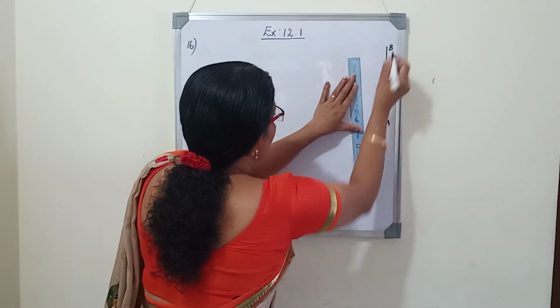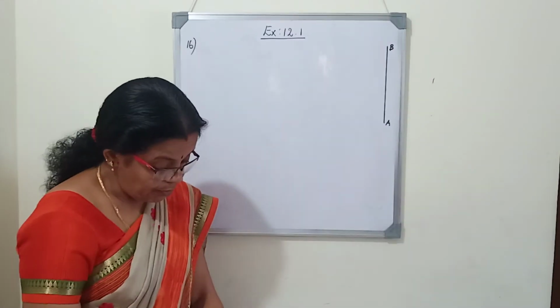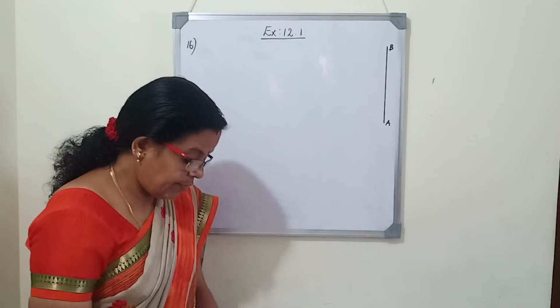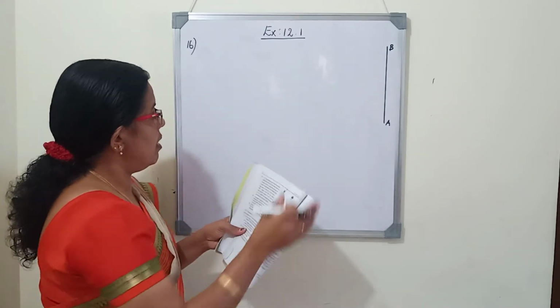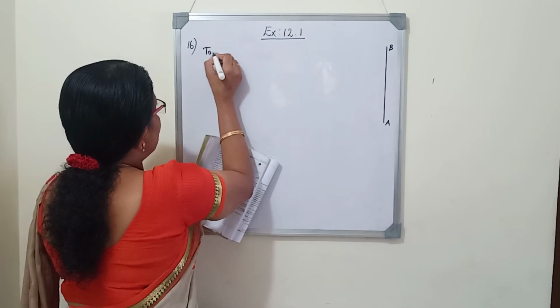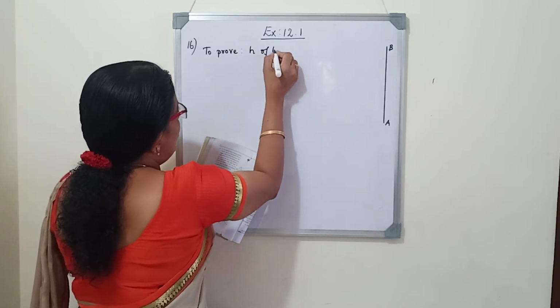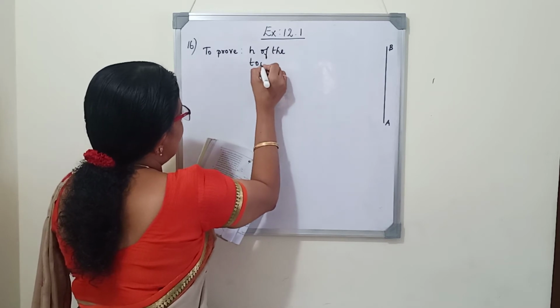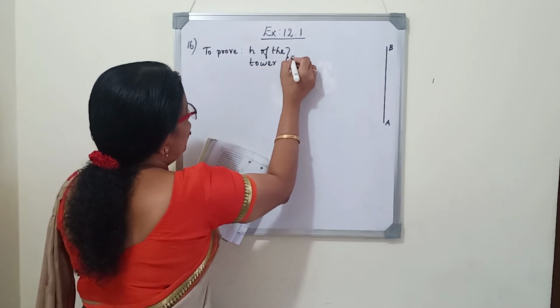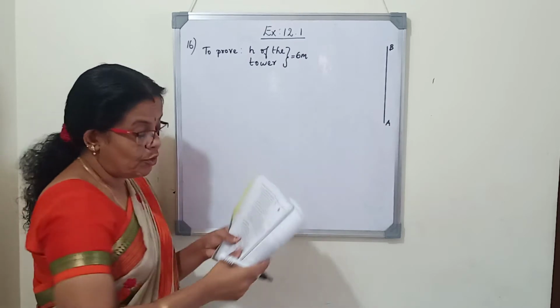Let AB be the tower. So we have to prove that the height of the tower is equal to 6 meter. So to prove height of the tower equals 6 meter. Already they had given it is 6 meter, we have to prove it.